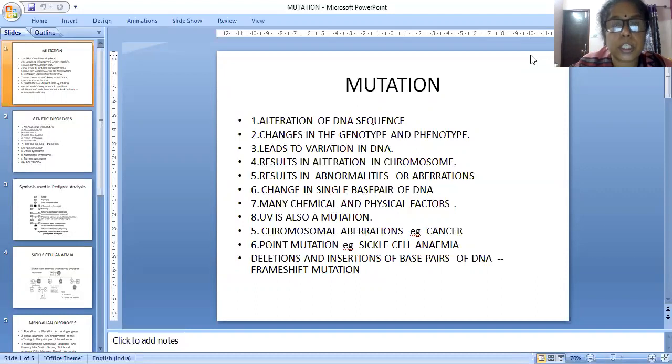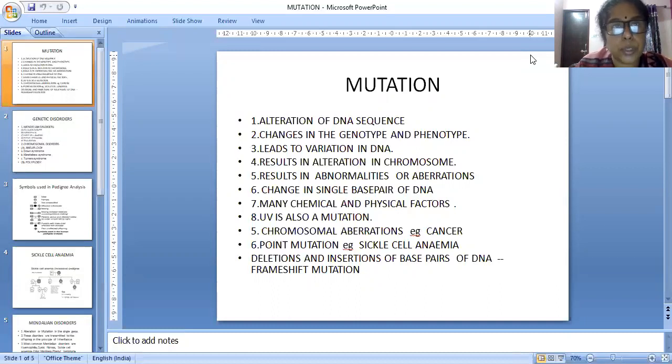How is the chromosome changing? What are the components of a chromosome? Genes are present on the chromosome only. A DNA is a particular portion of the chromosome only. So if the chromosome changes, the gene will also change and the DNA will also change. The DNA sequence will also change. That chromosome change is called a mutation.